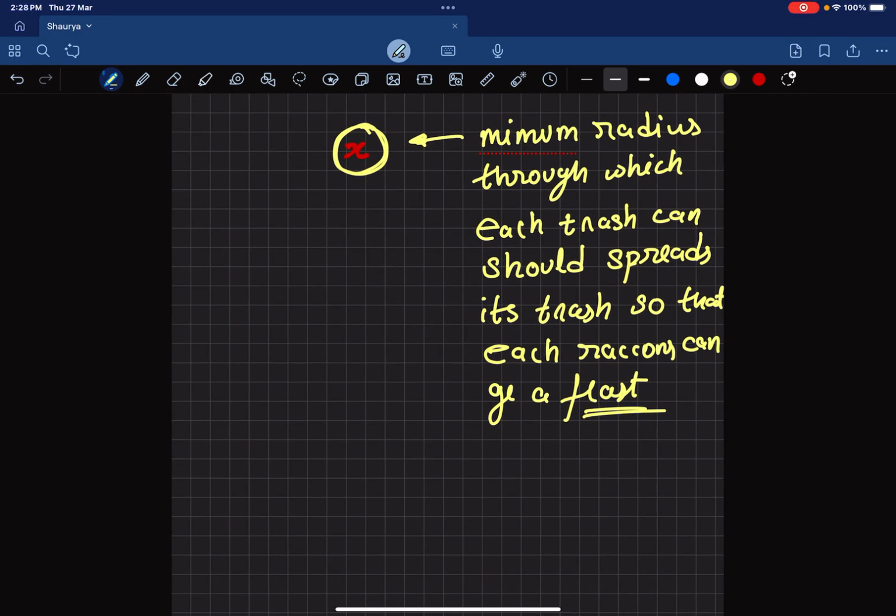So x is nothing but the minimum radius through which each trash can should spread its trash so that each raccoon can get a feast.